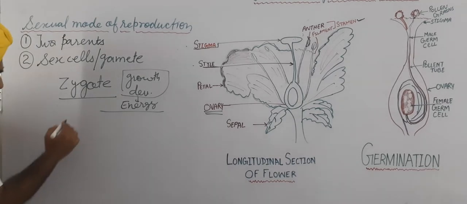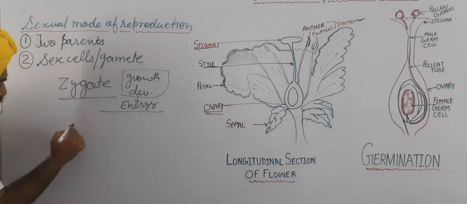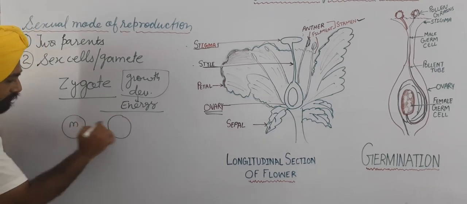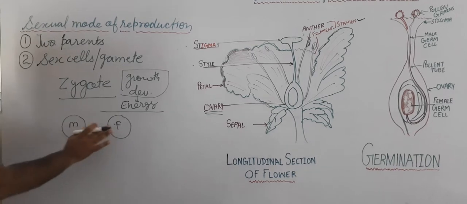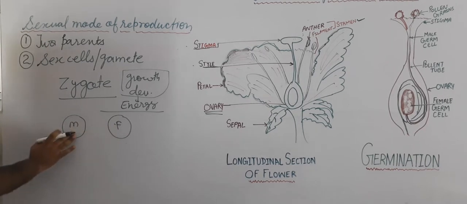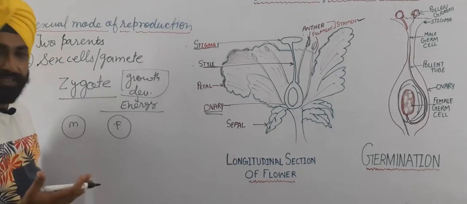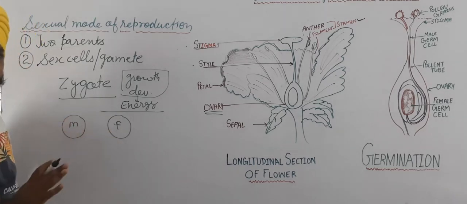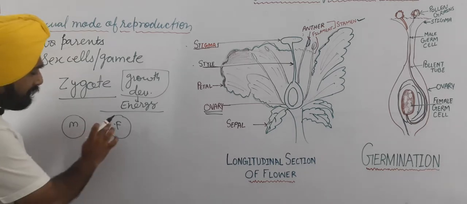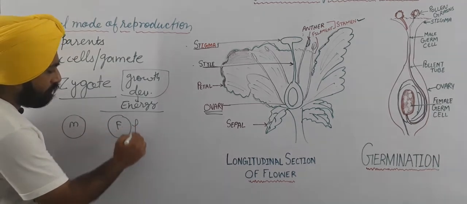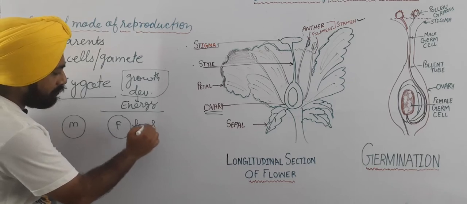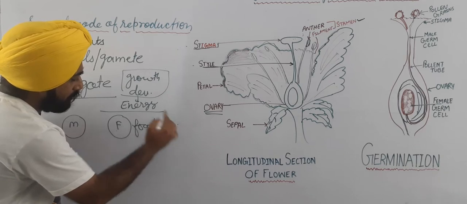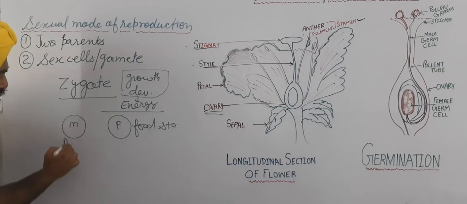So let us discuss. In the sexual mode there is one male gamete and one female gamete. The female gamete is larger than the male gamete in size, and this female gamete also has food storage, and the male gamete is motile.